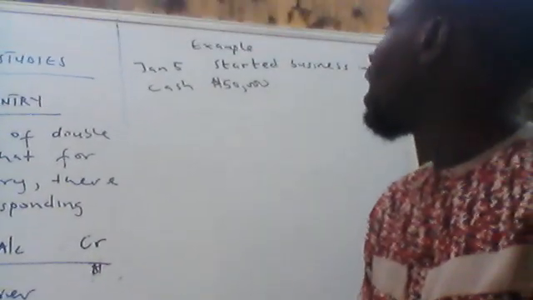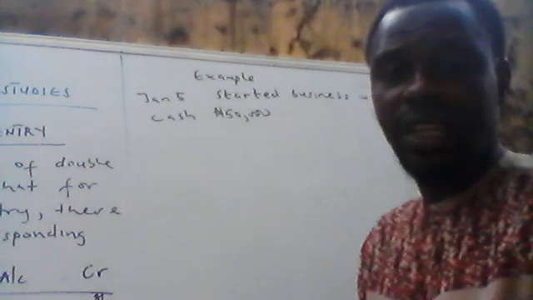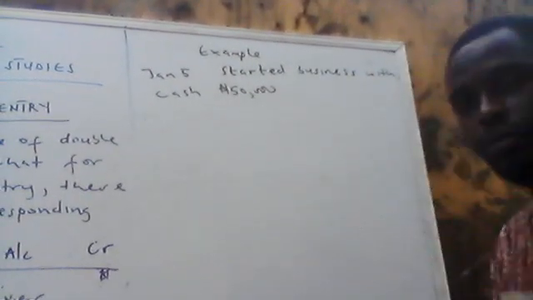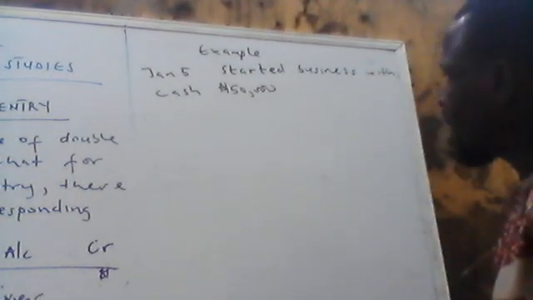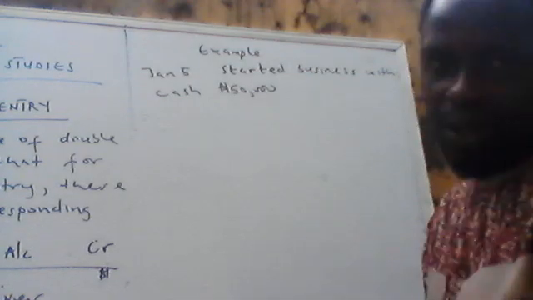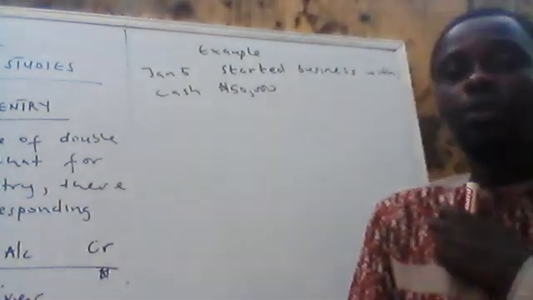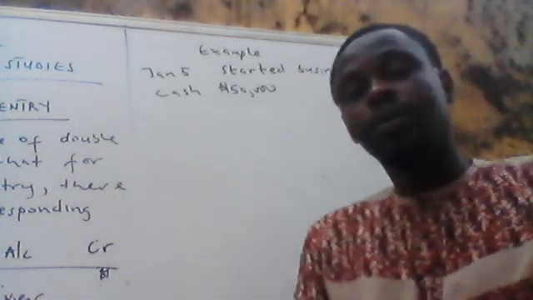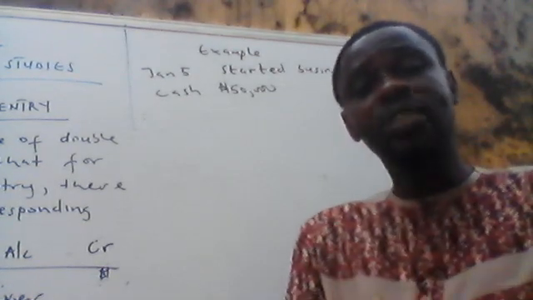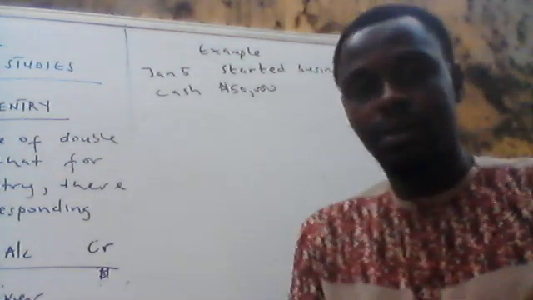Now, before I explain the principle of double entry to you, let's look at this example. Let's open an account for this. January 5th, started business with cash. Now, what's the meaning of capital? Capital is the amount of money we use to start a business.